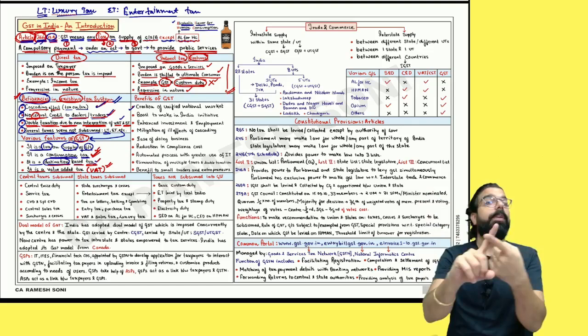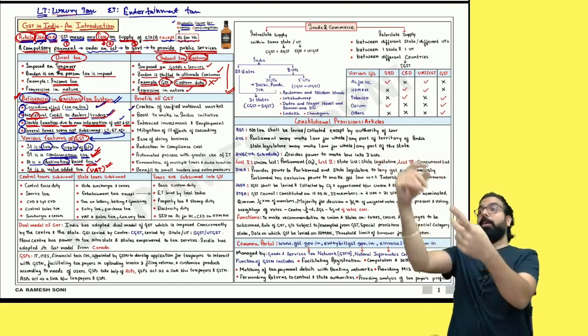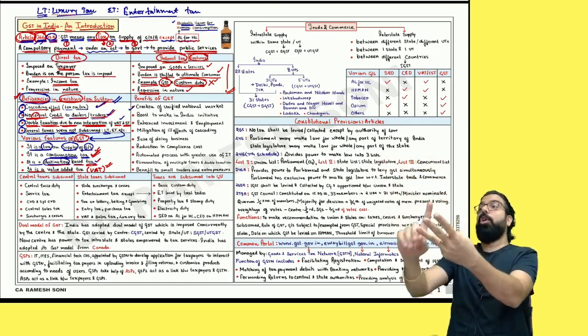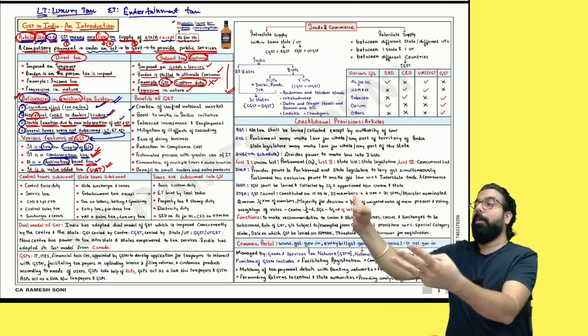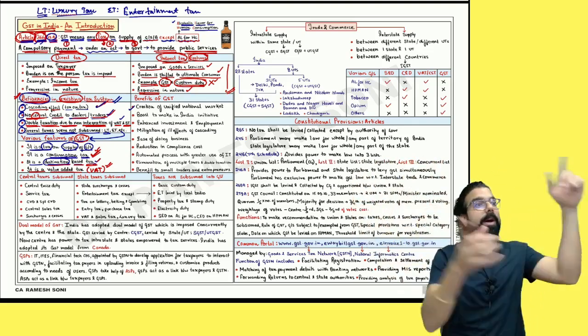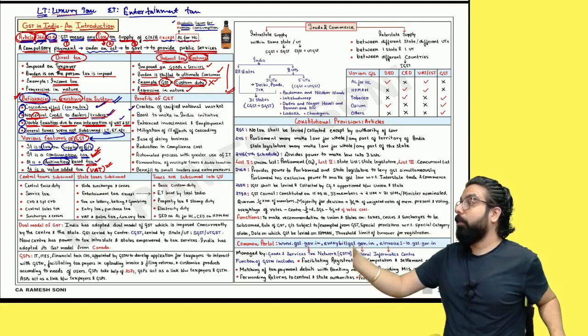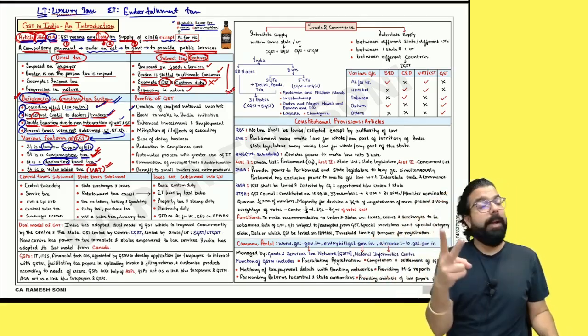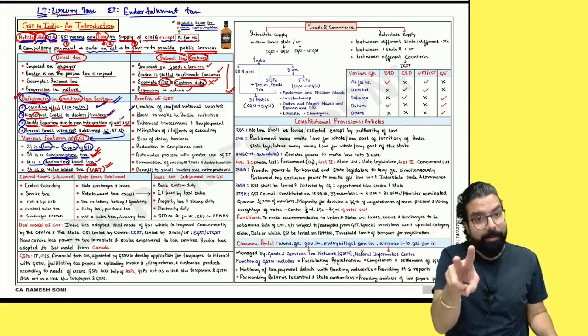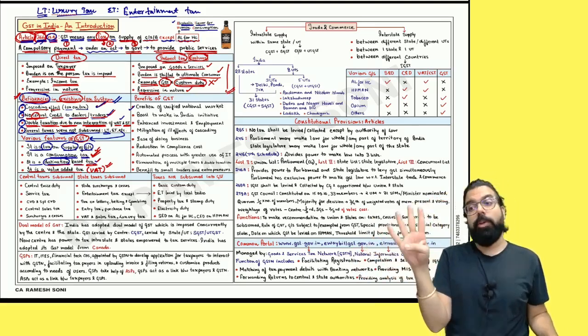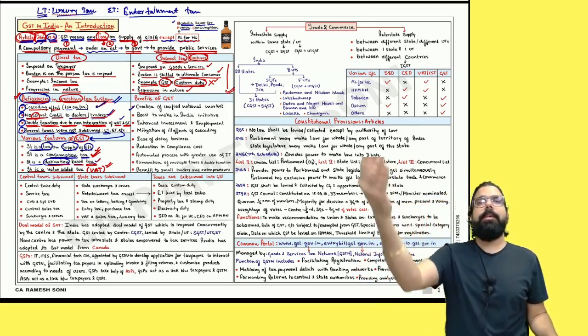GST means any tax on what? Supplying of what? Goods, services, or both, except liquor for human consumption. Tax means made to whom? Under an act. To whom? So the government can give various public services.